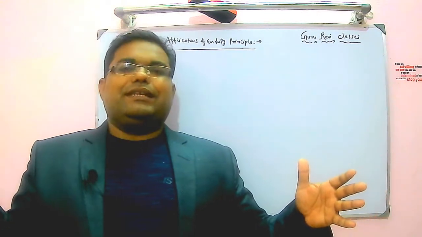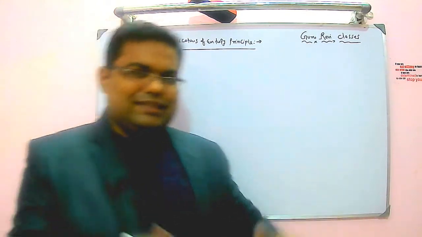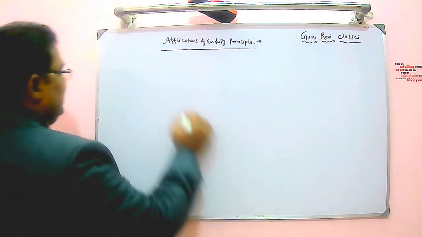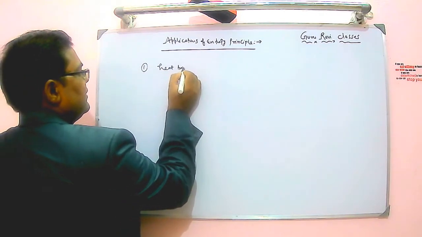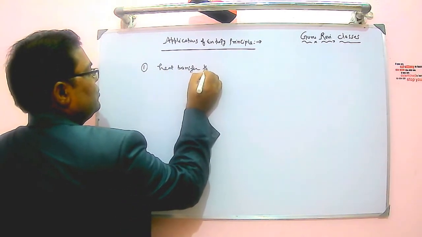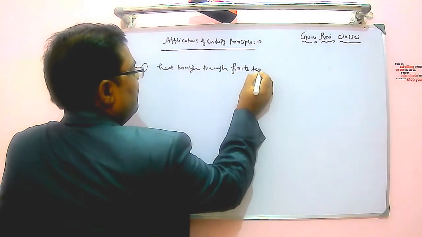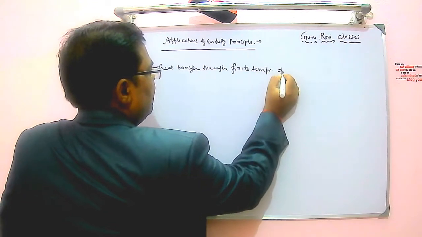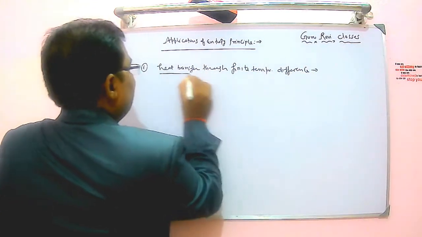Heat is getting transferred from one reservoir to the second reservoir. That is the first case that we will cover today.